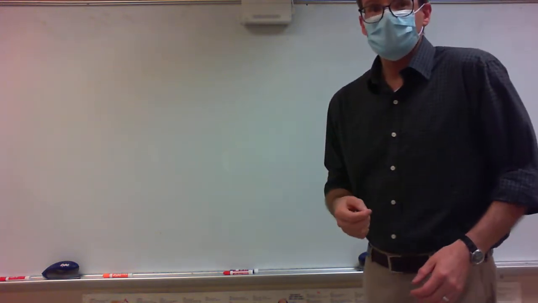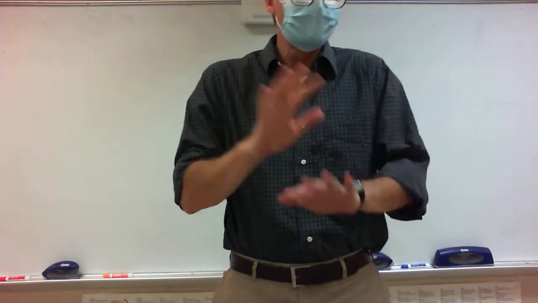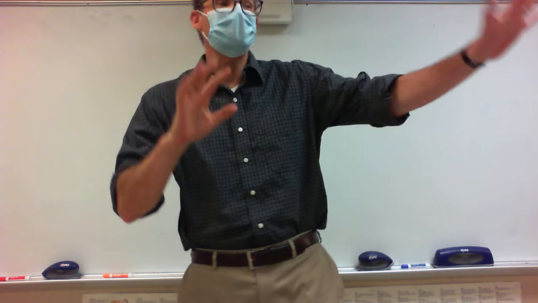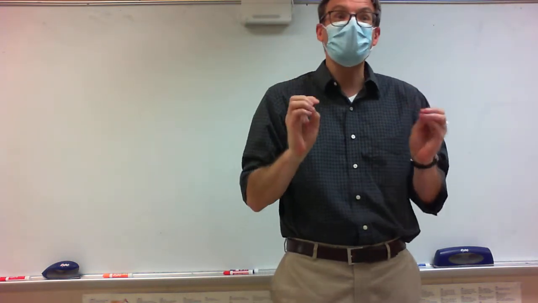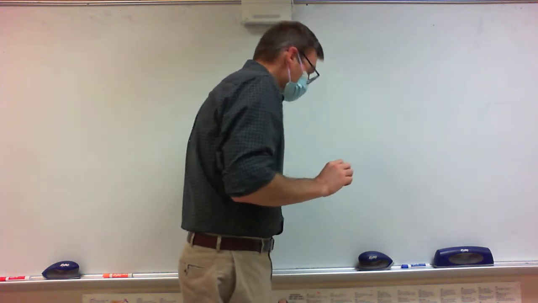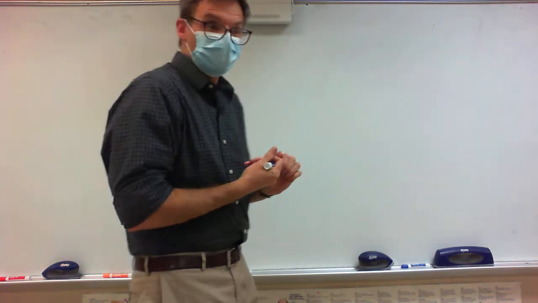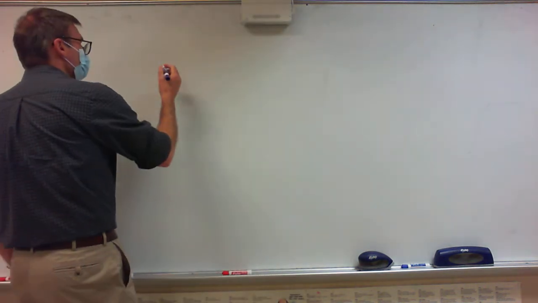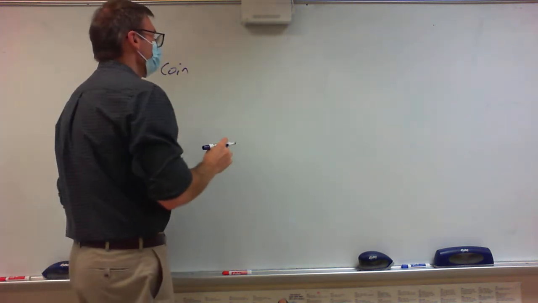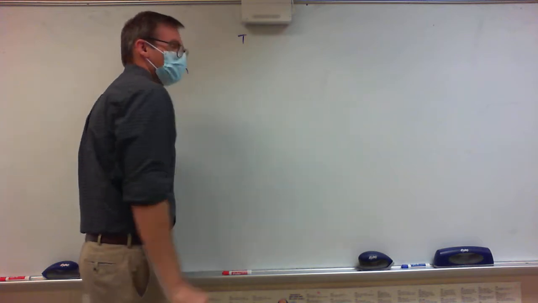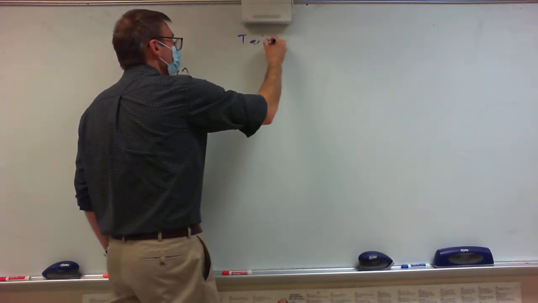Some basic probability, right? Basic. There's tricky probability, like there's tricky counting arguments. We're not doing tricky probability. We're just doing basic probability, right? So I'm going to do a few examples. The first thing we're going to do is flip a coin, and I'm interested in what is my probability of getting tails.